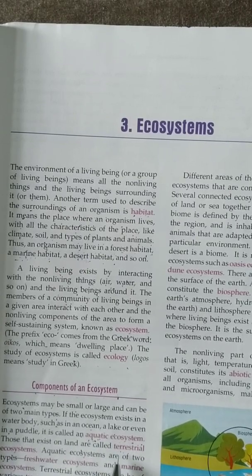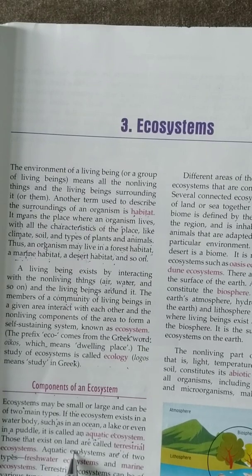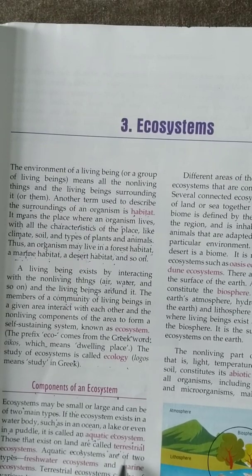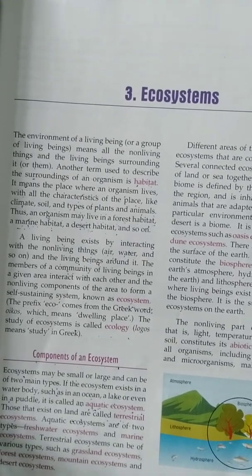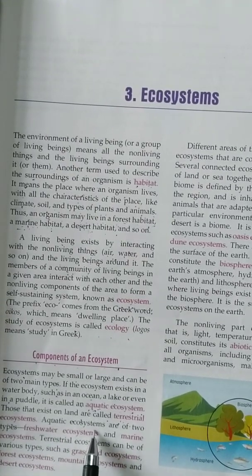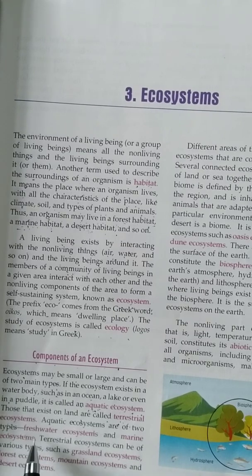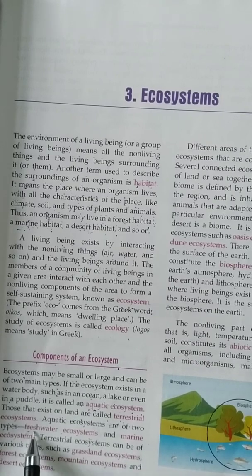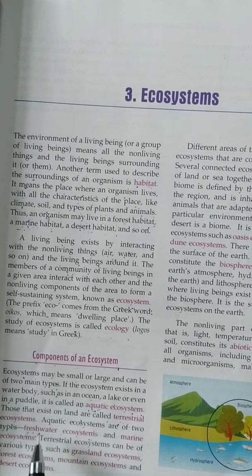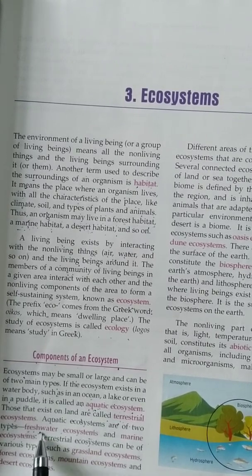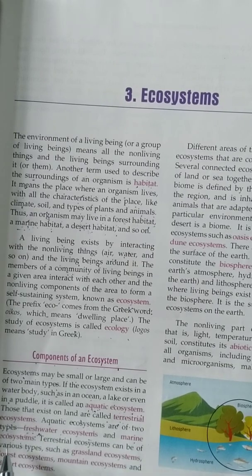And if an ecosystem exists on land, that ecosystem is called a terrestrial ecosystem. Now, aquatic ecosystem is further divided into two types: freshwater ecosystem and marine ecosystem. Freshwater ecosystem means lakes, rivers, ponds, etc., where fresh water is present. And marine ecosystem means seas and oceans.